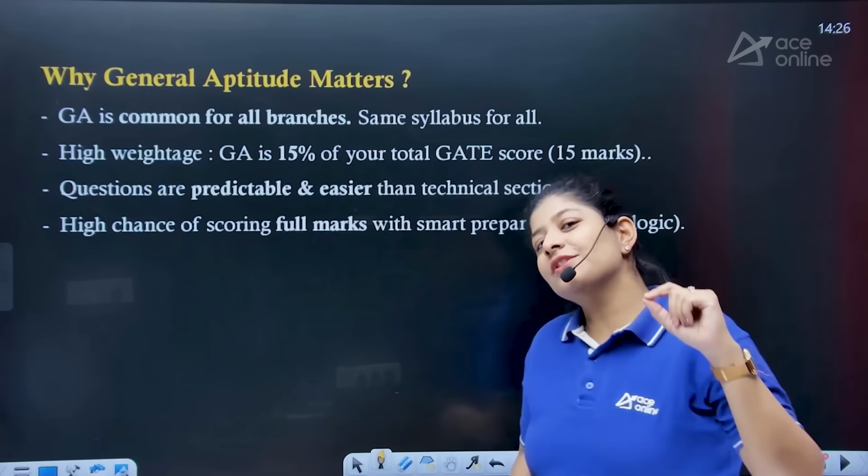In general aptitude, we know that here we are having 10 questions. This is not written over here. In general aptitude, we are having 10 questions which we need to solve, right?